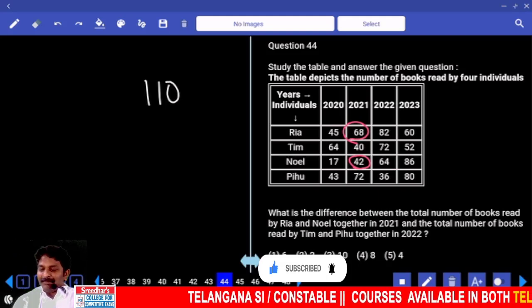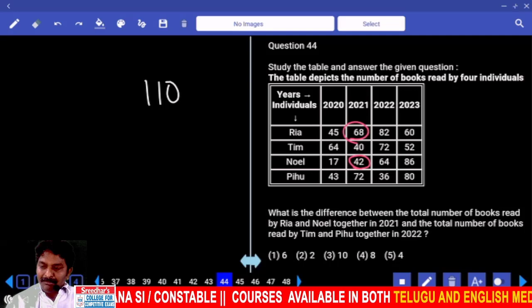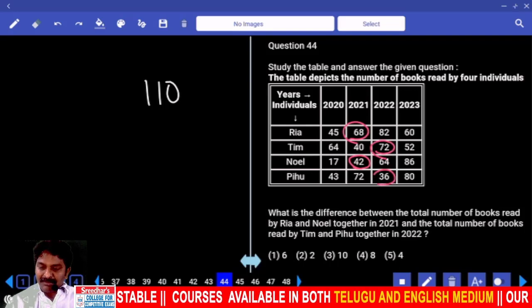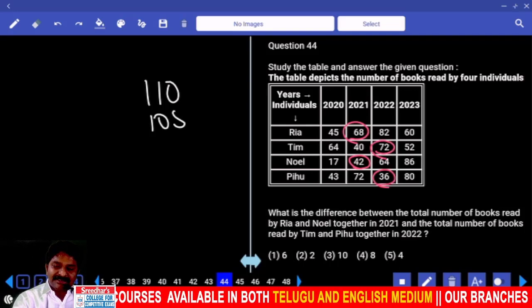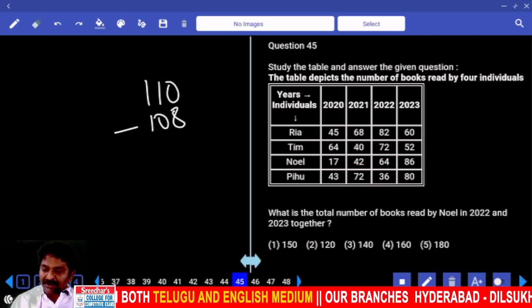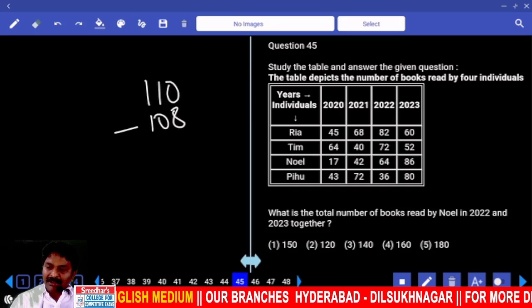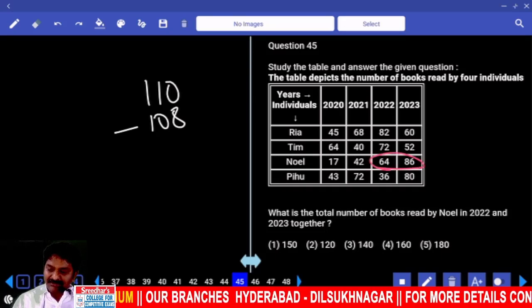Total number of books read by Tim, Pihu together in 2022. Tim and Pihu, sum of these two were not 8. Difference 2. Total number of books read by Noel in 2022, 2023 together. Who is this guy? Noel. Sum of these two numbers 150.